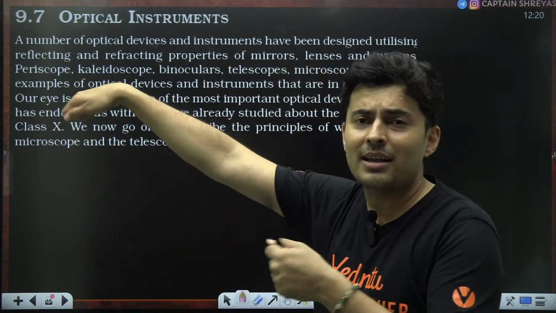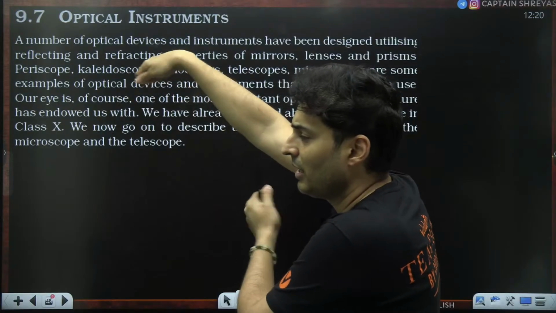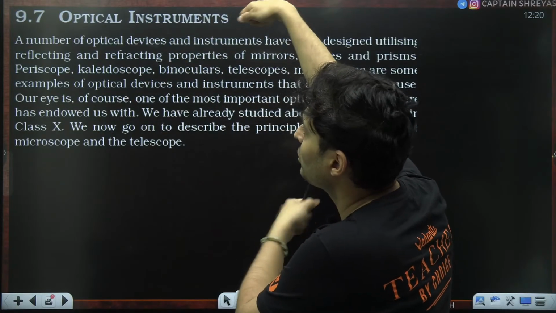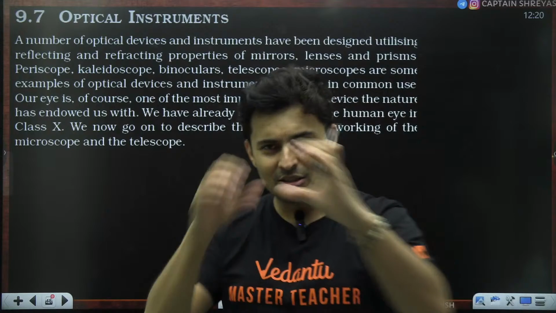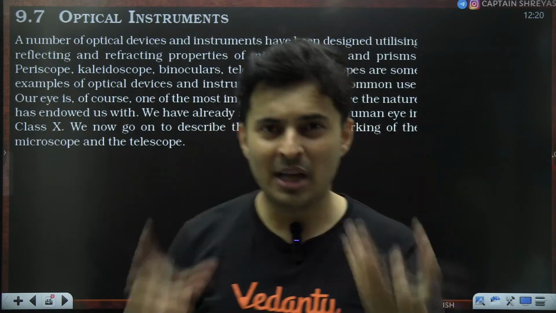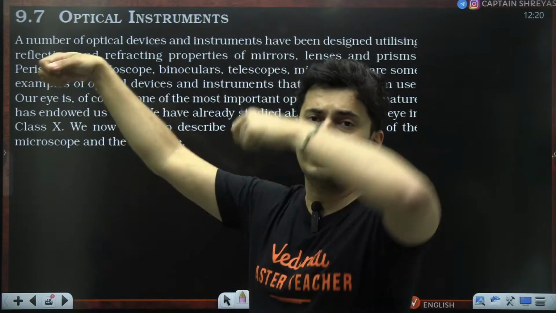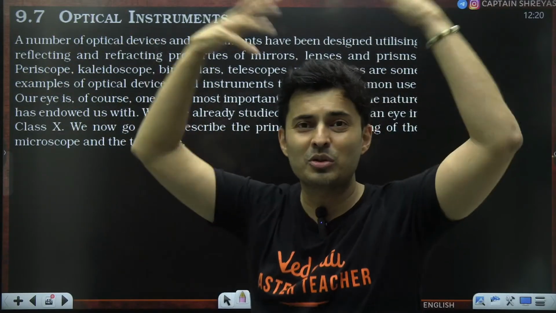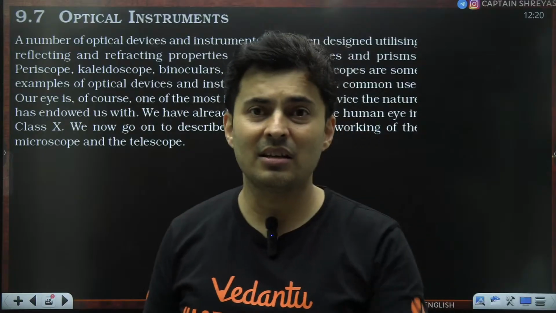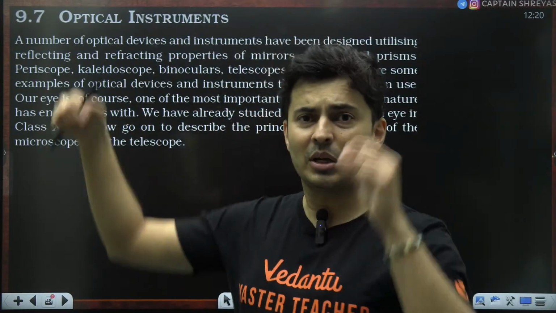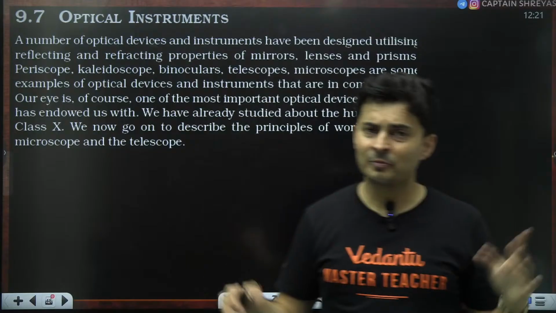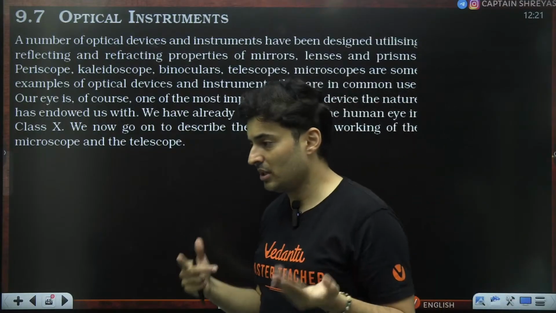Or else imagine you are using a telescope and you are getting a real image. So you need to buy a cloth and you have to put it somewhere and you're like, oh sir, yes sir, I'm getting an image over here. I don't want to do that. I just want to see. Imagine you are using binoculars and you are getting a real image. So you have to place the binoculars and then hold the cloth. Oh, I'm getting an image over here. It will look stupid. Even imagine seeing a cell or a blood tissue on a cloth, on a real image. No. You want the image to be virtual, number one.